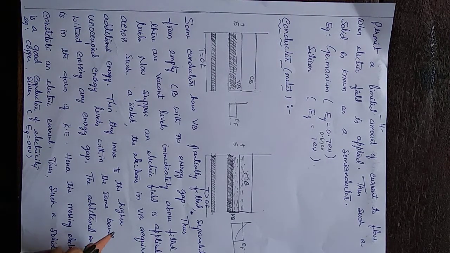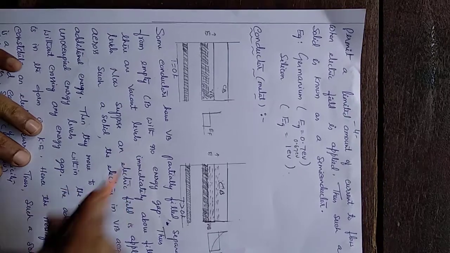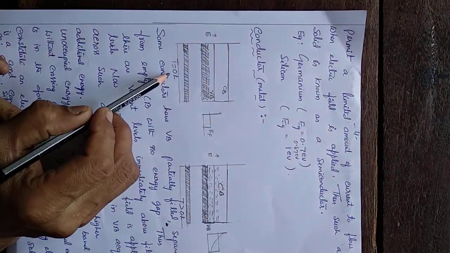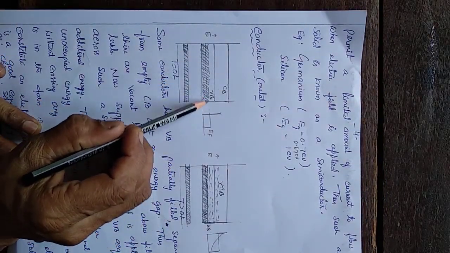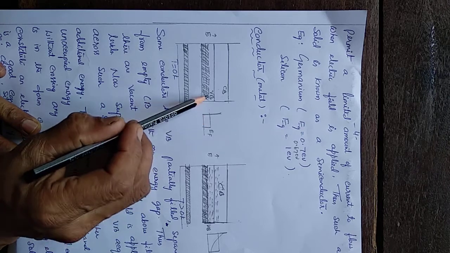Thus a solid, that is a metal, is always a good conductor of electricity. The metals are good conductors of electricity, like copper, silver, etc., with energy gap 0. And here, the Fermi energy at T equal to 0 Kelvin corresponds to the highest filled level. This is the Fermi energy.